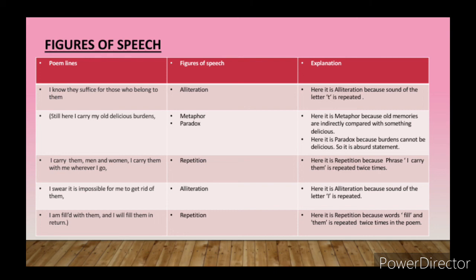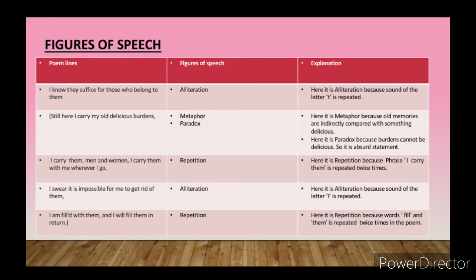So here if you see paradox, burdens cannot be delicious, it's just meaningless. Absurd means meaningless. Of course it looks meaningless, but it has lots and lots of meaning hidden in it. Delicious means food is delicious, but here the burdens are called delicious. It means in our life also we have to consider that burdens are very sweet, very charming, very relishing.